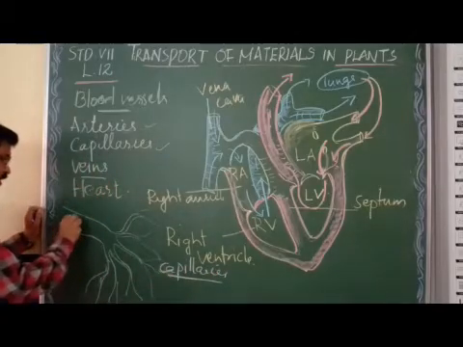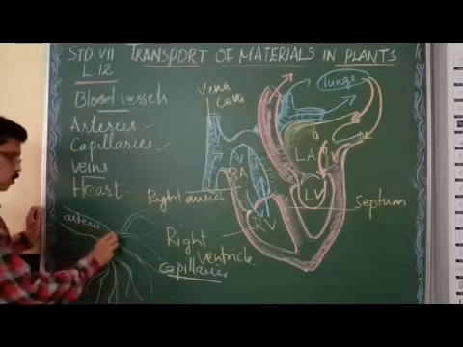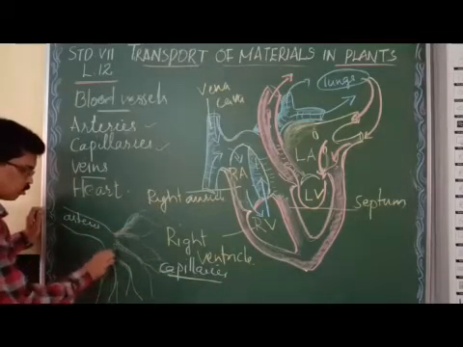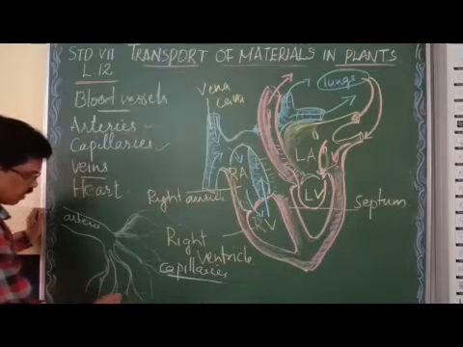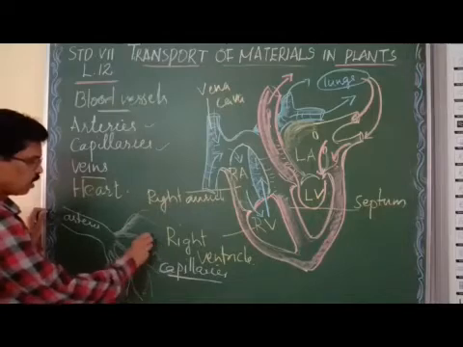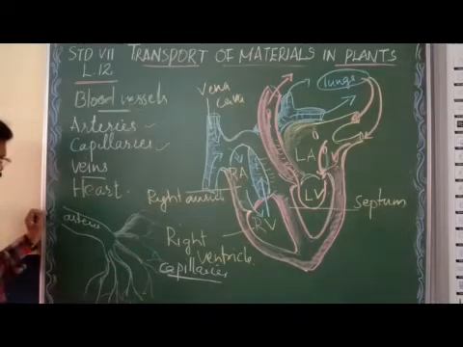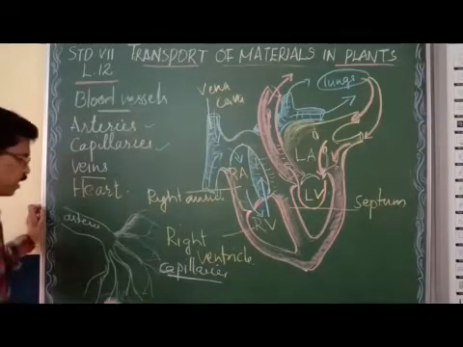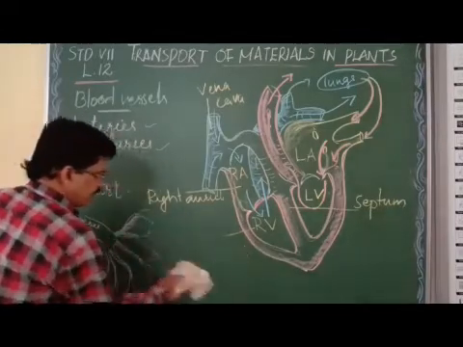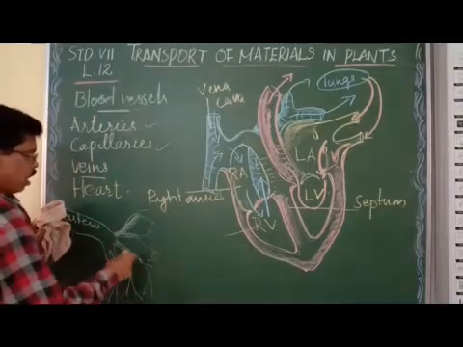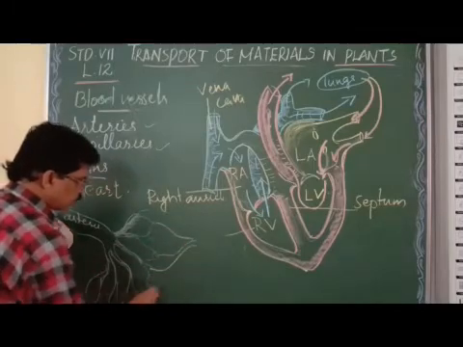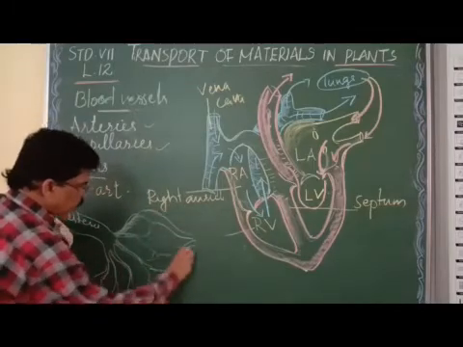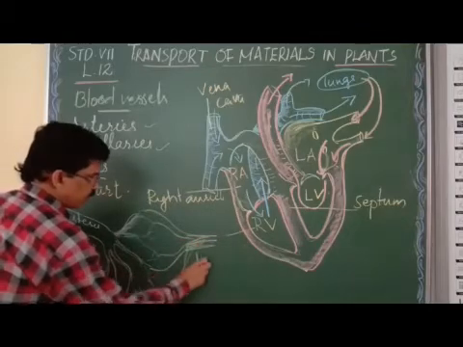So the arteries divide into smaller branches. Smaller arteries again divide into very fine arteries. These very fine arteries are called capillaries. Okay? Now, again these capillaries join together and form what we call veins.